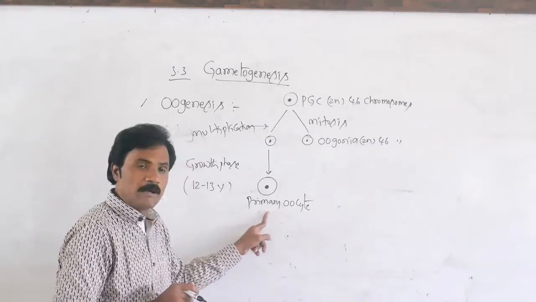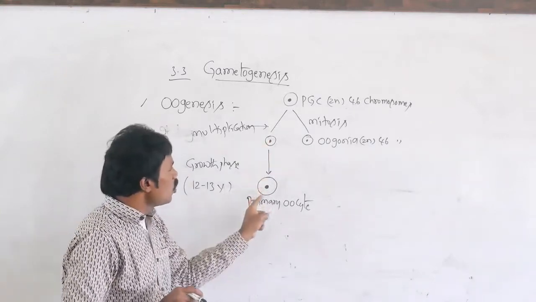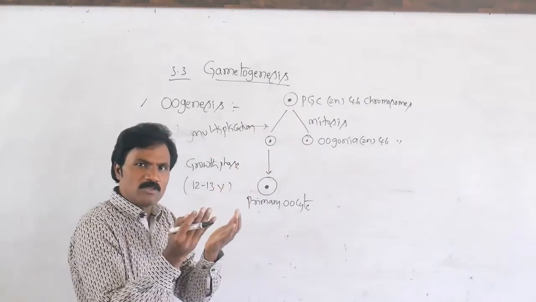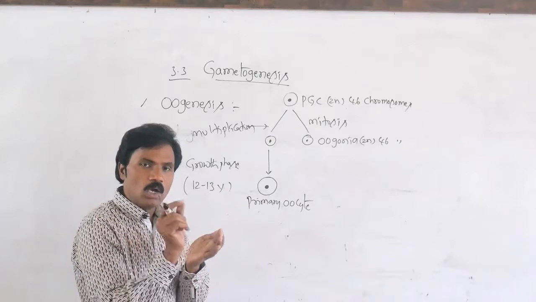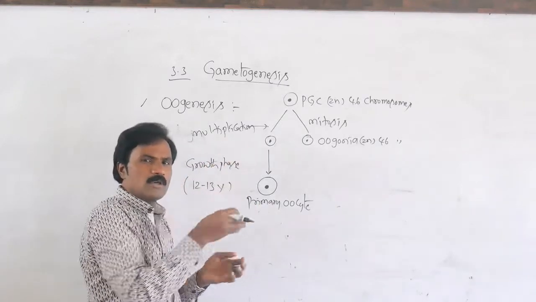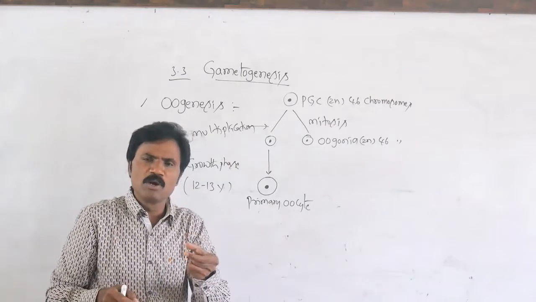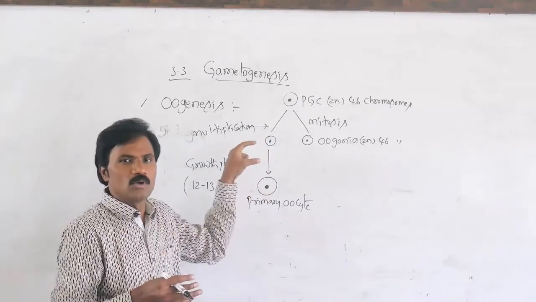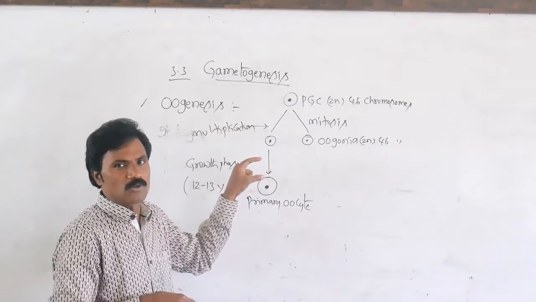That is the primary oocyte. Among the oogonia, there is a maximum number, but out of each and every 500, only one undergoes that particular process, because spermatogenesis is very simple and easy, but oogenesis is complicated. Why? Because in the growth phase it does not proceed immediately.